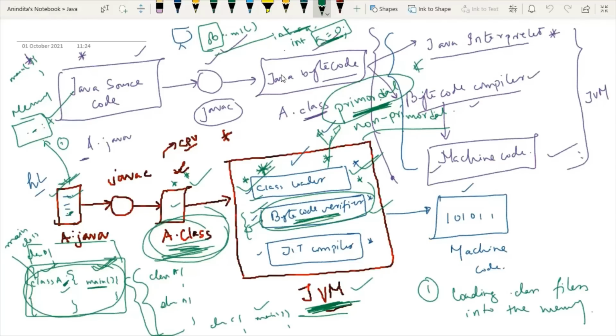Then the third point, rules for accessing private data. Whenever we are going to call a method, we have to take the help of an object in Java. What is object or what is method, what is calling, I will tell you later on. So whether this calling is performed properly or not is checked by the bytecode verifier. Now come to the third responsibility of the bytecode verifier.